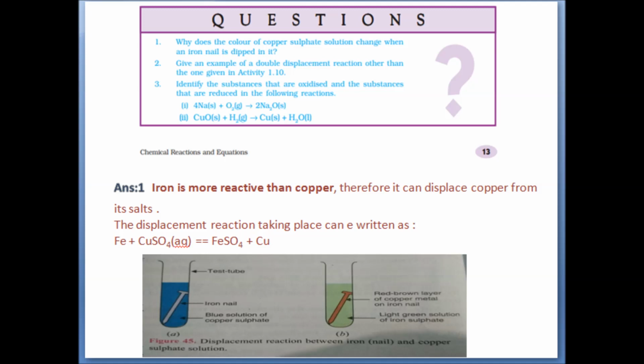Now let's discuss the blue line questions of the same page, page number 13. Our first blue line question is, why does the color of copper sulfate solution change when an iron nail is dipped in it? The answer is, according to the reactivity series, iron is much more reactive than copper. Therefore, it can displace the copper from its salt. Here you find one reaction in which iron reacts with copper sulfate and it turns into iron sulfate and copper.